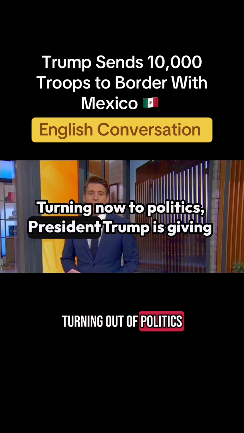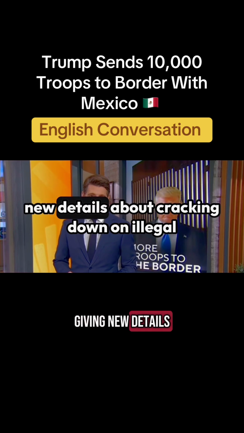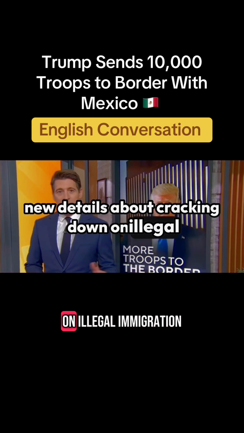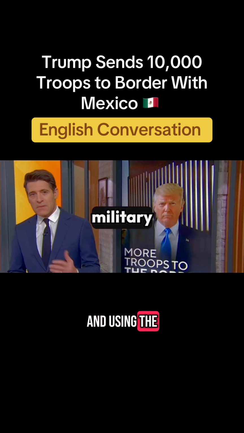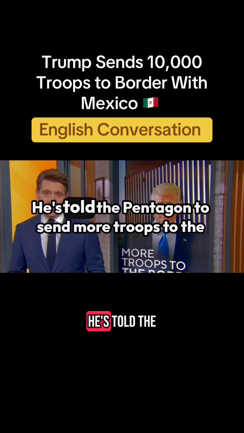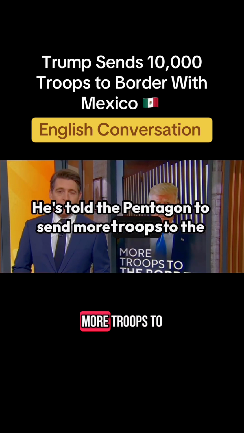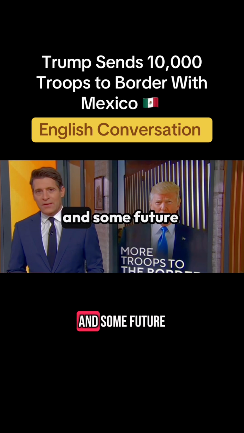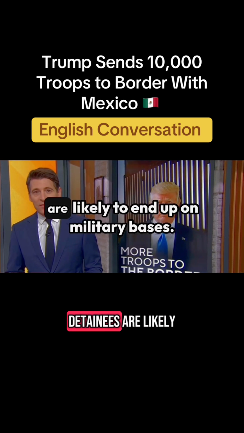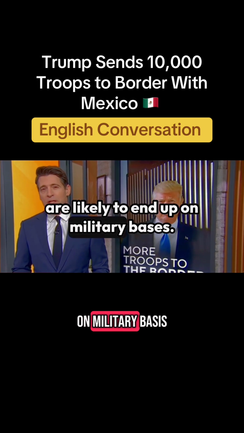Turning now to politics, President Trump is giving new details about cracking down on illegal immigration and using the military to help do it. He's told the Pentagon to send more troops to the southwest border, and some future detainees are likely to end up on military bases.